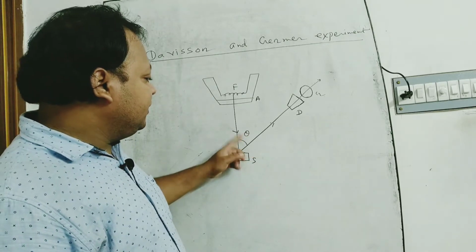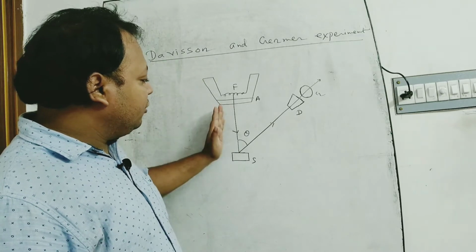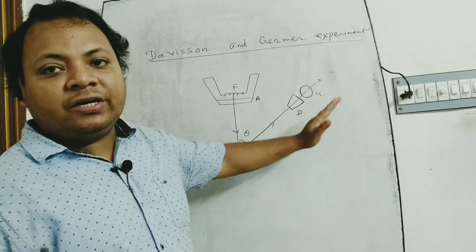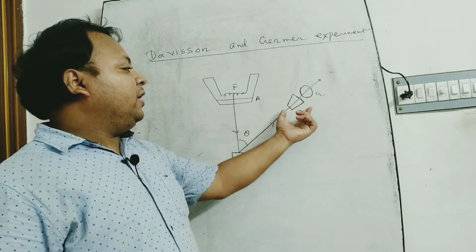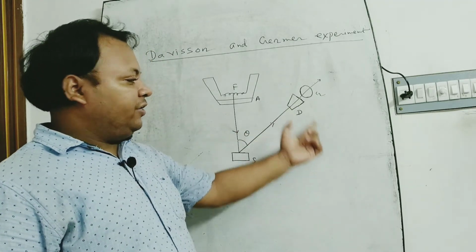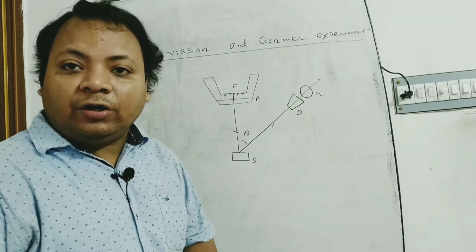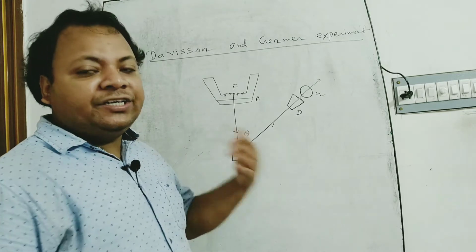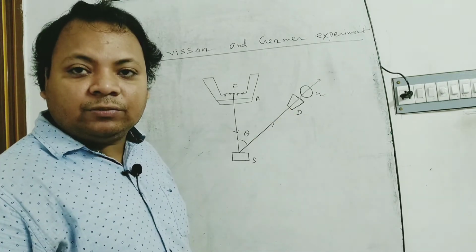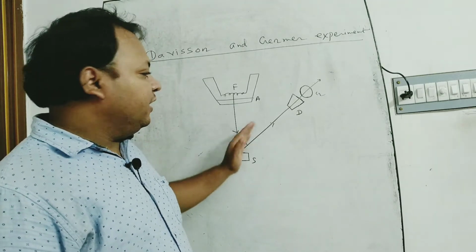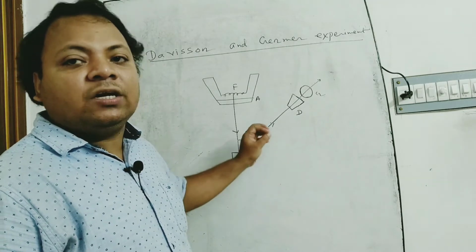That is, theta is the angle between the incident electron beam and the diffracted electron beams, and theta can be changed by changing the position of the detector. Okay, now we can plot the intensity of the diffracted electron beams against the angle theta, and we can find the following graphs.